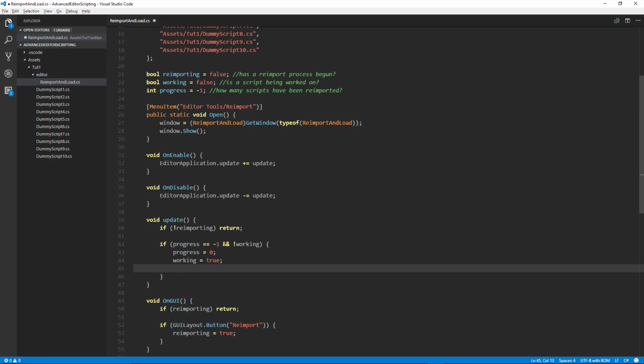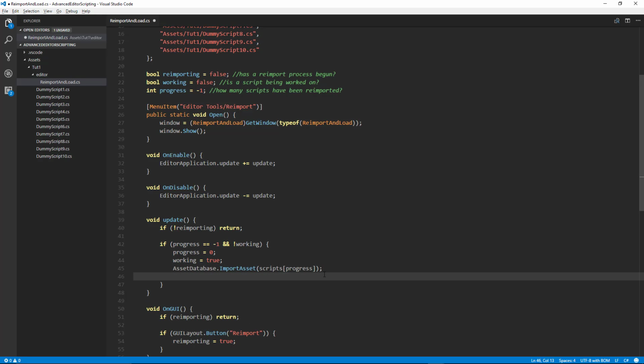And then we want to say something like AssetDatabase.ImportAsset. So this is actually going to import the asset for us. And then we want to say the scripts array at progress, which would be the first element at this point because we've set progress equal to 0.